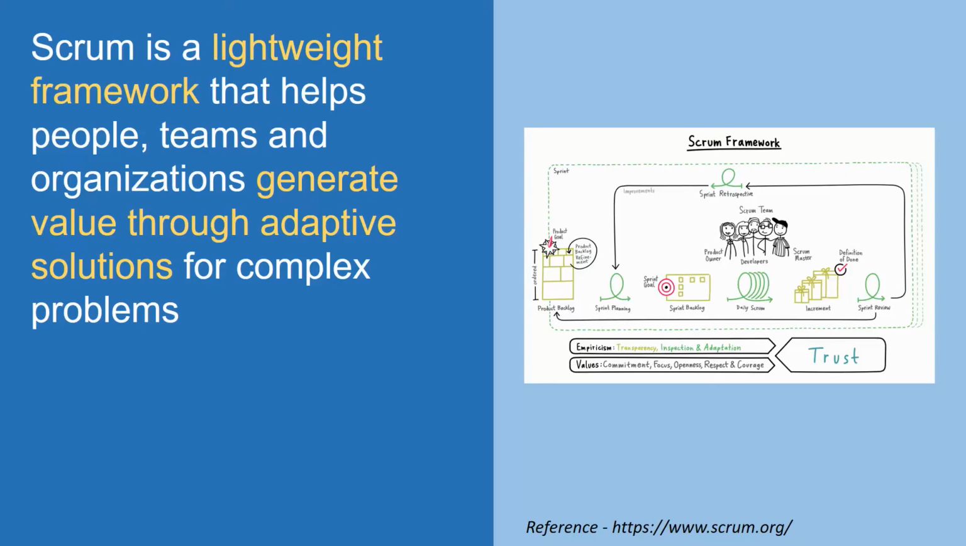So let's try to see what the Scrum framework is and how it promotes this. As you see, I have already provided a reference here that it comes from scrum.org. So whatever I'm talking about, you can find at scrum.org. It's available to everyone. Scrum is a lightweight framework that helps teams and organizations generate value through adaptive solutions for complex problems. It's a lightweight framework because it's simple and easy to understand. And this framework is based on a self-organized team. So a self-organized team is a key to success here.